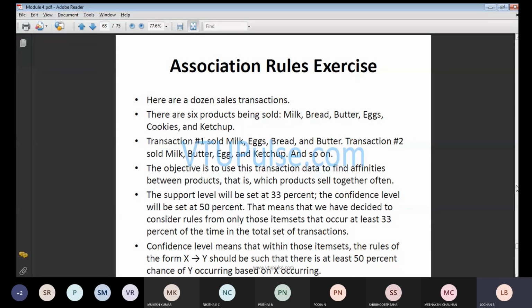In transaction 2, they get 4 items here. In transaction 3, you may get 2 items. In transaction 4, you may get 1 item, depending on how they pick, depending on how they make the choice, that matters here. But what we need to do is check whether the transactions have happened or not. The main objective of using this transaction data is to find the affinity between the products, where the products sell often together.